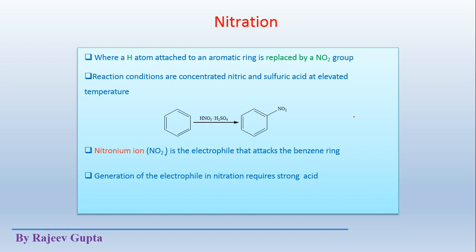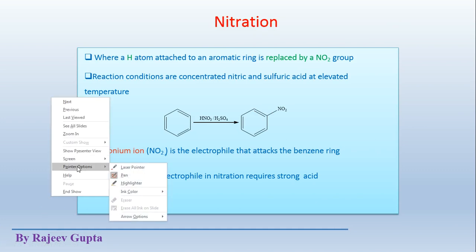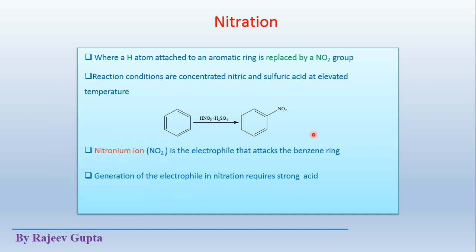Now we come to the second reaction, which is nitration. In the nitration reaction, first of all we have to see what the electrophile will be. Here a hydrogen atom attached to an aromatic ring is replaced by an NO2 group. This is a simple substitution reaction where a hydrogen atom on the benzene ring is replaced by an NO2 group. So in nitration we get nitrobenzene as the product if our reactant is simple benzene.